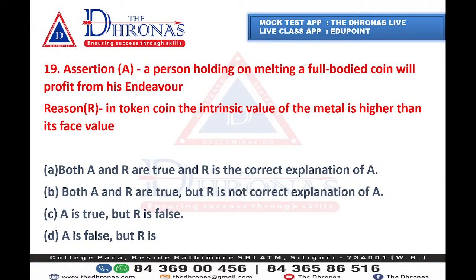Both A and R are true and R is the correct explanation. Both A and R are true but R is not the correct explanation. A is true, R is false. A is false, R is true.